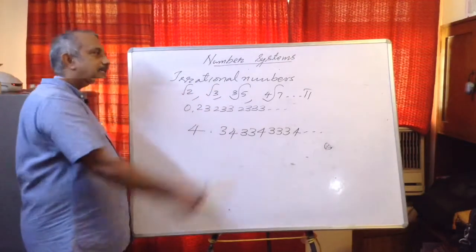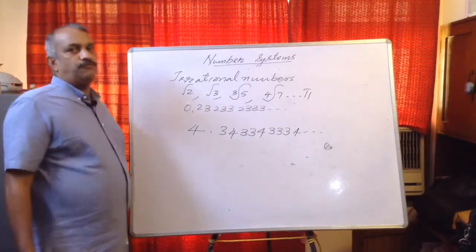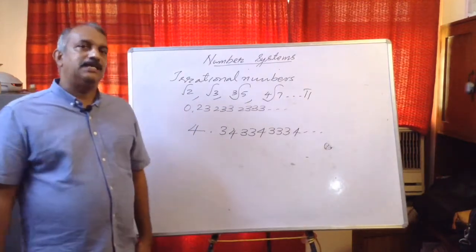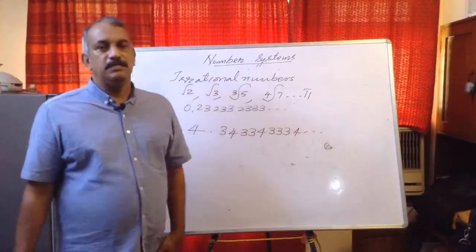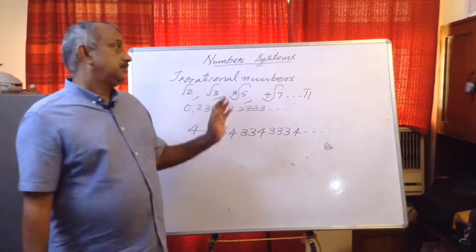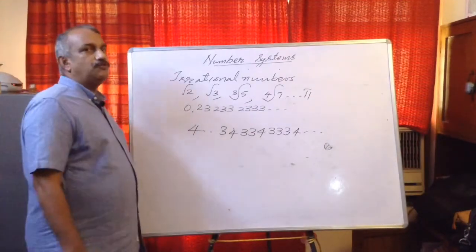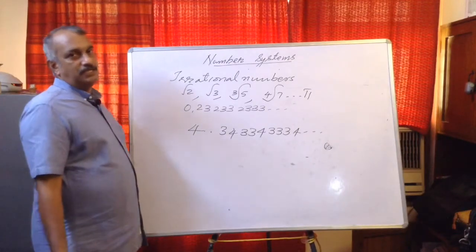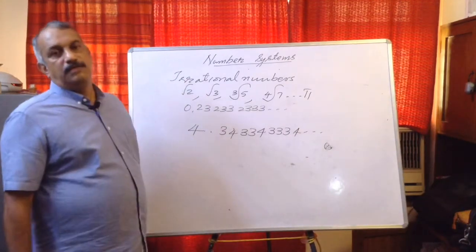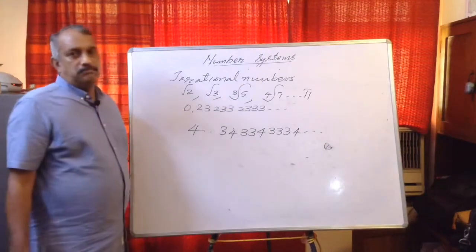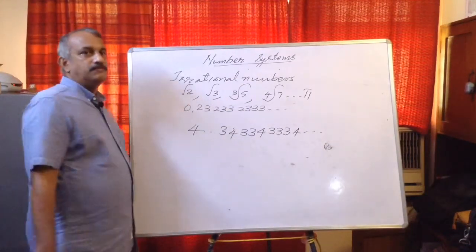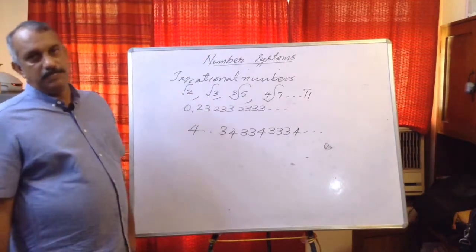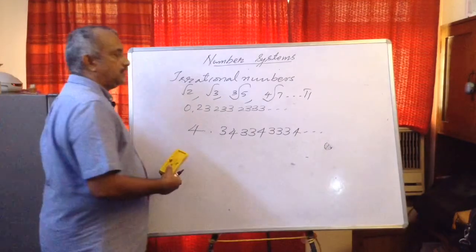Now, why is pi an irrational number? Actually, pi is the quotient of the circumference and diameter of a circle. Circumference means perimeter or the length of the circle. Now, C by D is supposed to be a rational number, but the problem is we cannot find the exact value of the circumference of a circle. If it is a line segment, we can measure it by using a scale or divider. But in the case of a curved figure like a circle, we cannot find the length of a circle. So, that is why the quotient is considered a non-terminating, non-repeating decimal. You will learn it later.